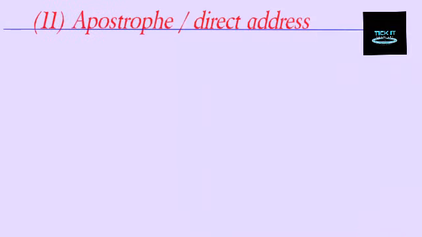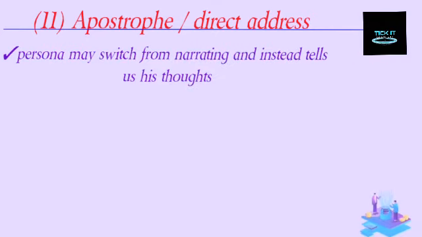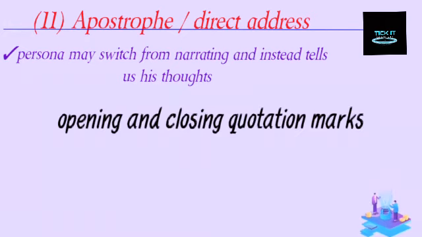Then apostrophe or direct address. This is where the persona may switch from narrating and instead tells us his thoughts. In some cases, apostrophe is denoted by the opening and closing quotation marks.